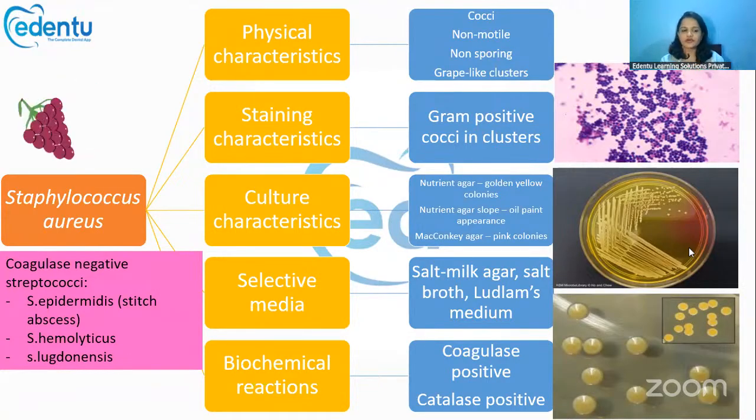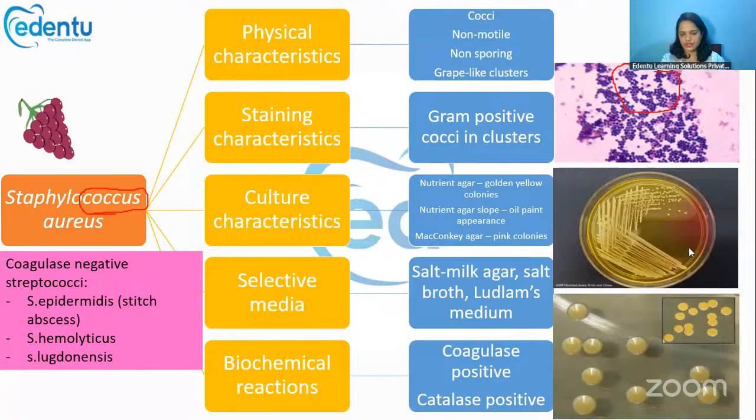Now, going through the bacteria one by one, let's start with Staphylococcus aureus. Look at it under the microscope and you will easily recognize it. It forms grape-like clusters like this. It's a cocci, just like the name suggests, Staphylococcus. Cocci means round. It is non-motile and non-sporing also, and it forms grape-like clusters like this under the microscope.